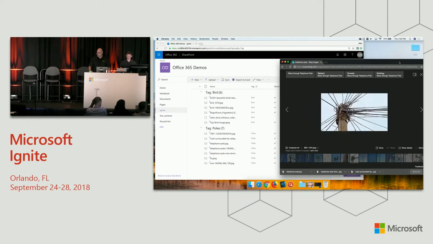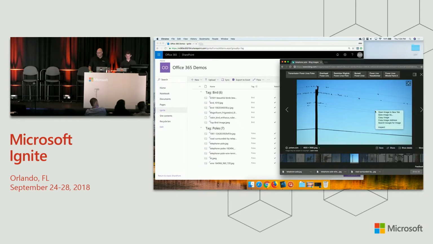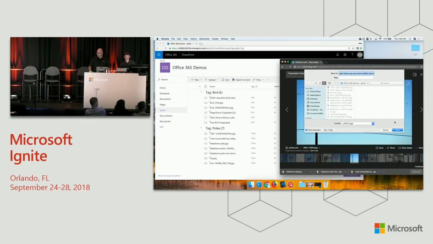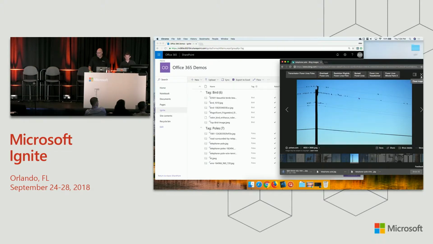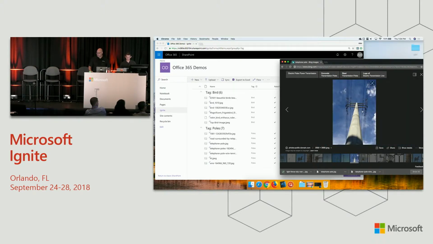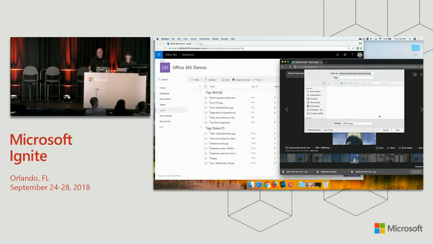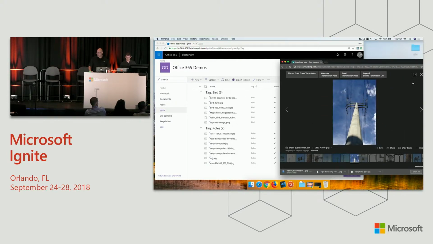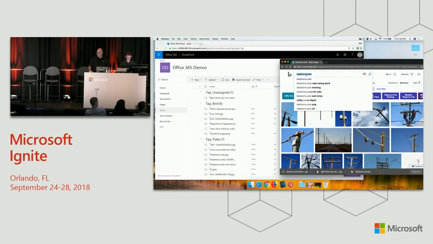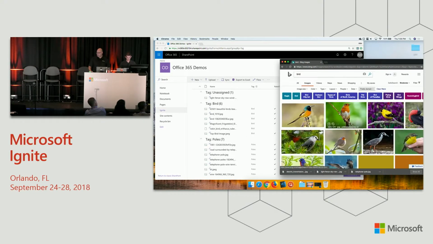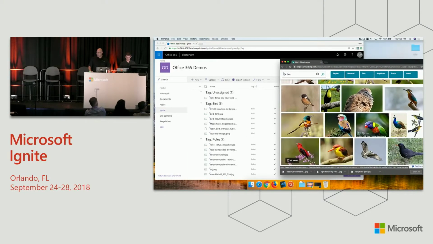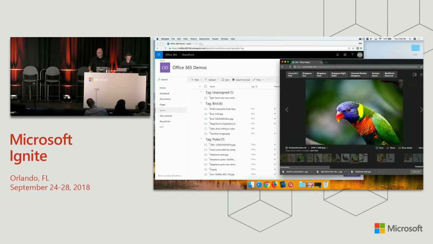I'm going to scroll ahead a little bit and upload this thing and see what happens. Let's go and upload this one too. And let's try a bird. Poles.